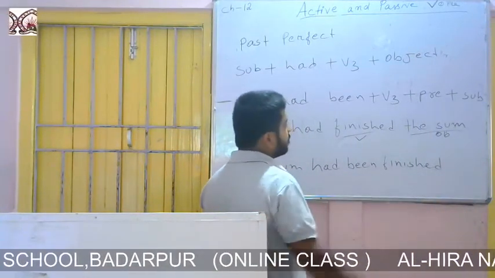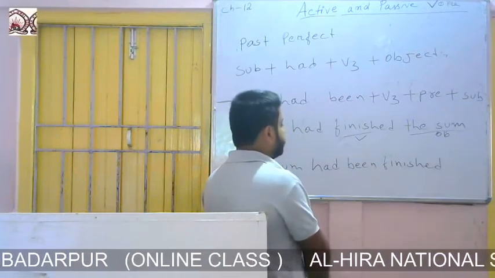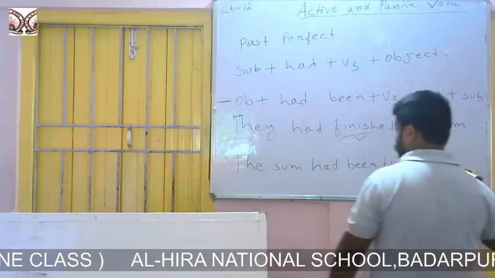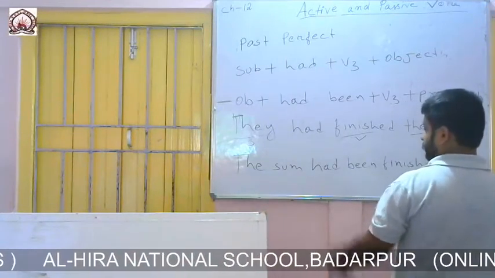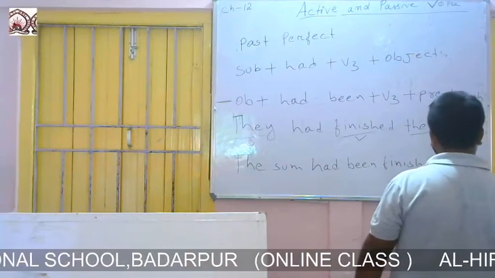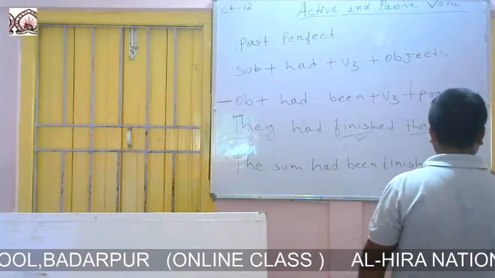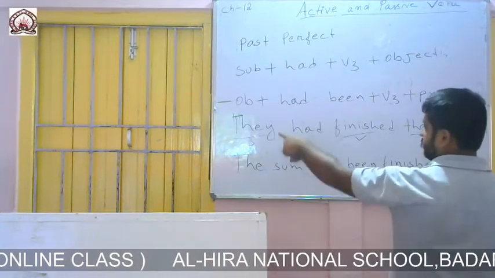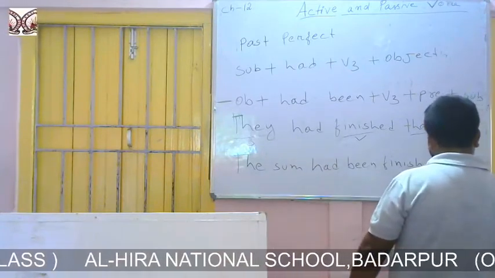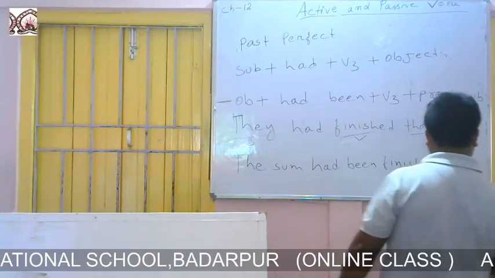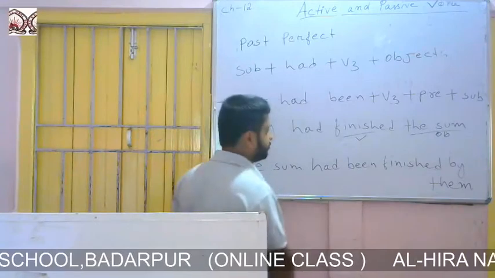Then after the third form of the verb, we have to write preposition. So the sum had been finished by. Most of the time we use preposition by. The sum had been finished by, they will become them, T-H-E-M. The sum had been finished by them.